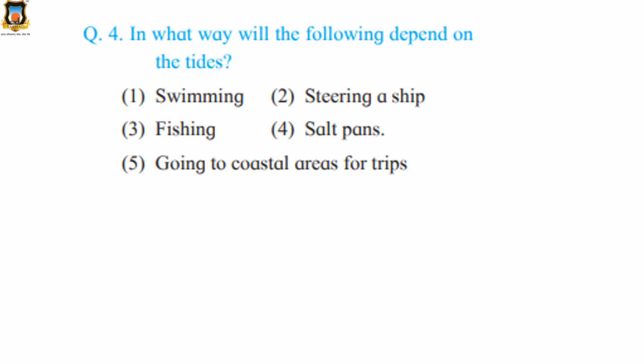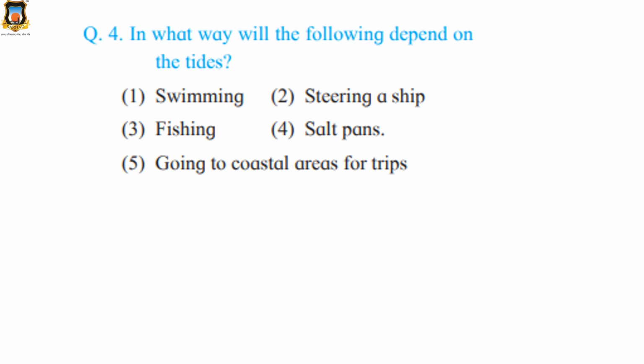Now question 4. Now see here, this is actually the question which you have to do on your own. How much you have understood the lesson will be known. In what way will the following depend on the tides? Swimming, fishing, steering a ship, salt pans, going to coastal areas for trips. For all these things, how will they depend on the tide?